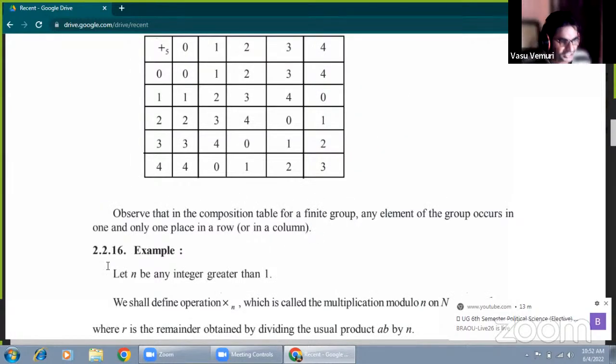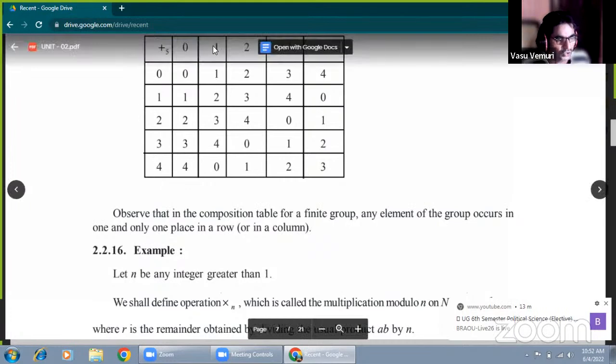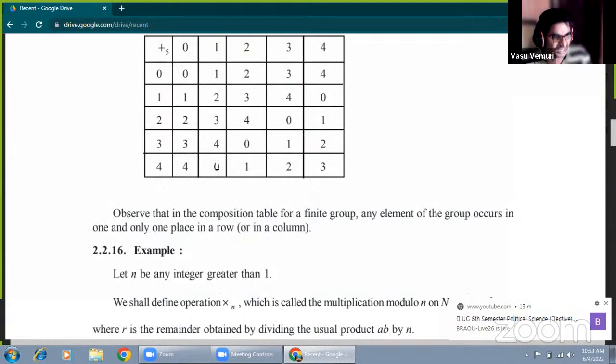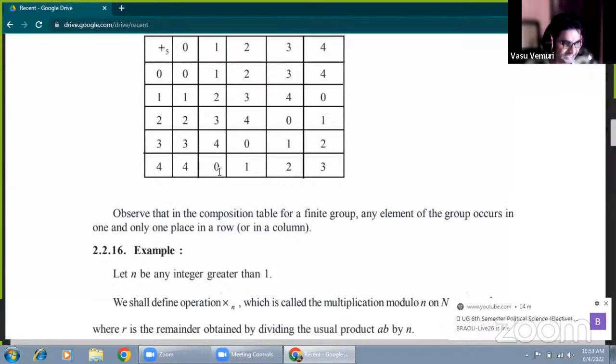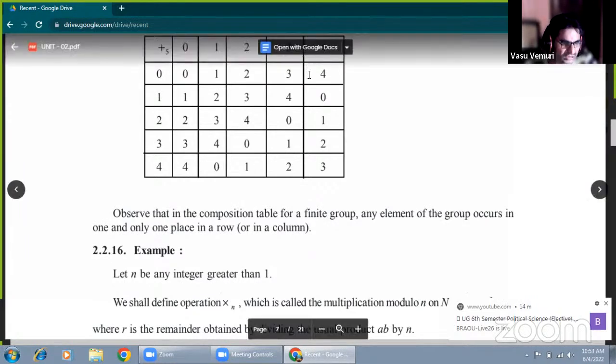Now we take any two elements, and the closure relation must be satisfied in the set of elements. Between the elements, 4 plus 1 is 5. Suppose there are two elements, a is 4 and b is 1. 4 addition modulo 5, 1, we get the value 0. 0 is also given in the set, so the closure condition is satisfied, because all the entries must be filled in the composition table.